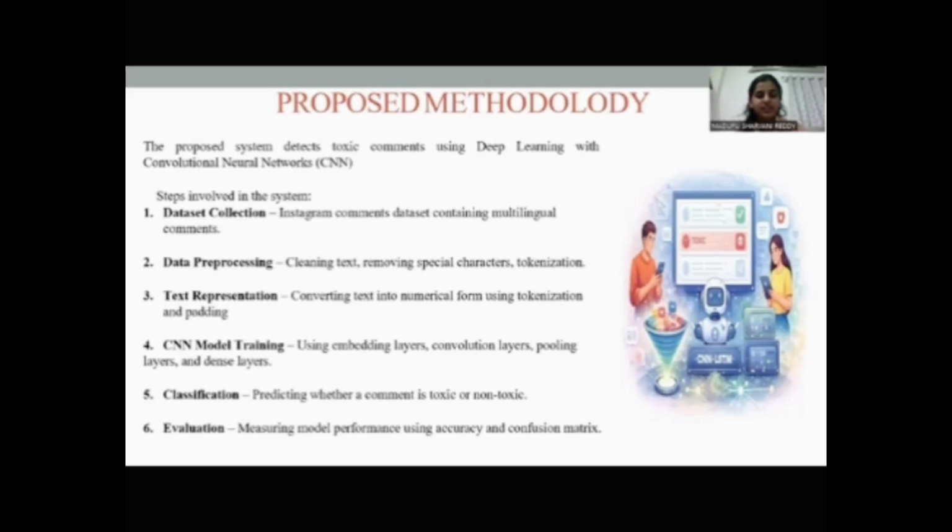And the third step is text representation. Next, we convert text into a numerical format, because neural networks can only understand numbers. This is done using tokenization and padding. And the fourth step involved in the system is CNN model training. We use embedding layers to convert words into dense vectors. Then convolutional layers extract important features from the text, followed by pooling and dense layers to learn patterns. Fifth is the classification. The model predicts whether a comment is toxic or non-toxic. And the sixth step is evaluation. Finally, we evaluate the model using metrics like accuracy and confusion matrix to measure the performance.